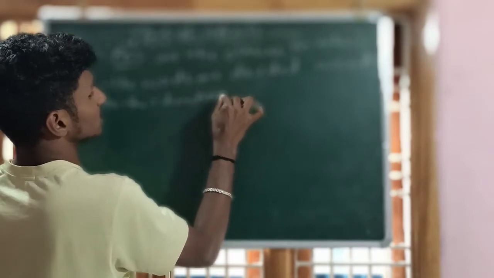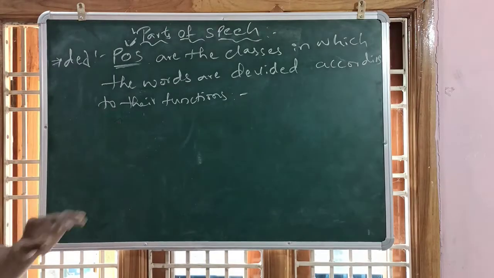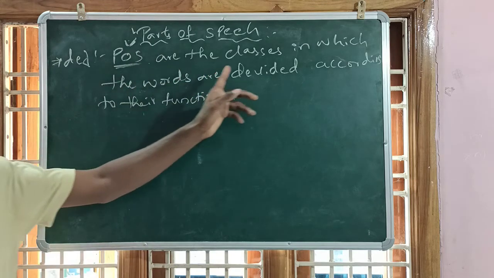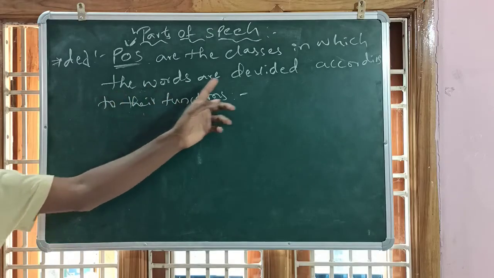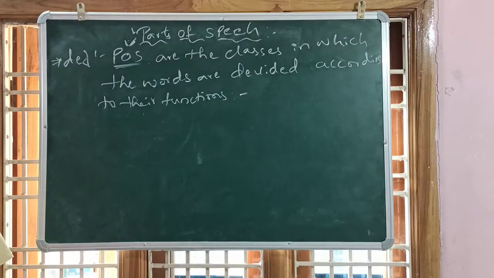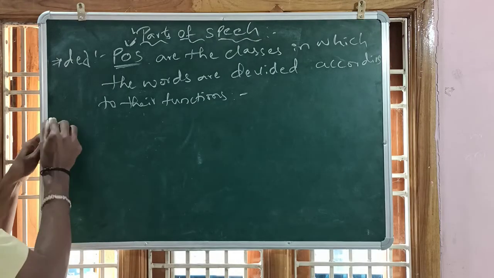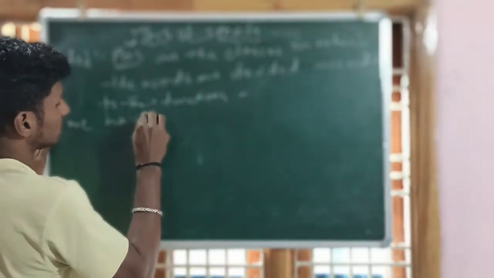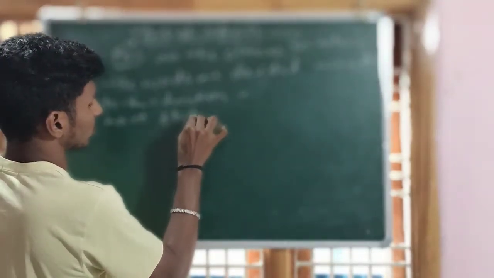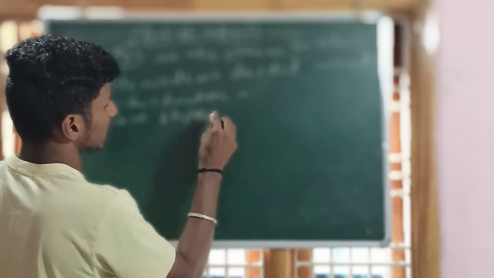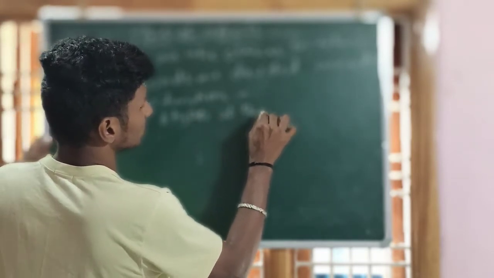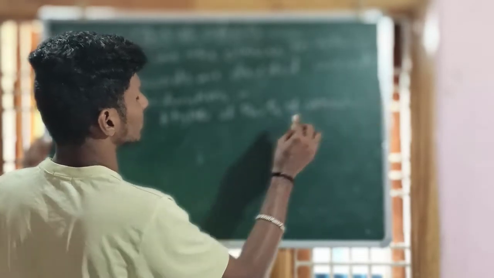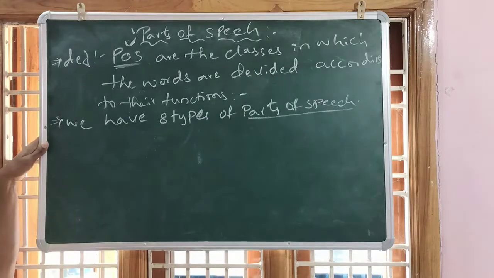Once again, parts of speech are the classes in which the words are divided according to the functions. How many types? Write down, we have 8 types of parts of speech.